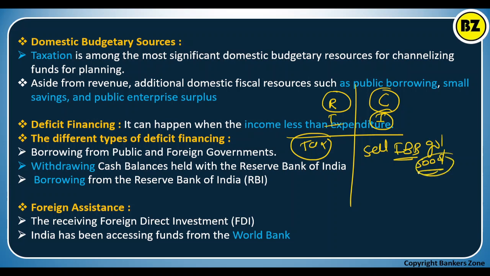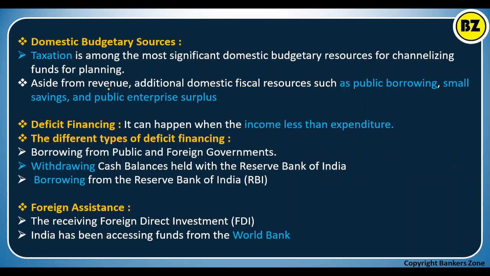So that amount is nothing but the capital gain for the government. That is called capital gain or capital income. The money the government got by way of taxes is the revenue. It is a part of revenue. Okay, simple. Now aside from the revenue, additional domestic fiscal resources like public borrowing or small savings or public enterprise surplus. Public borrowing means what? See, small savings.